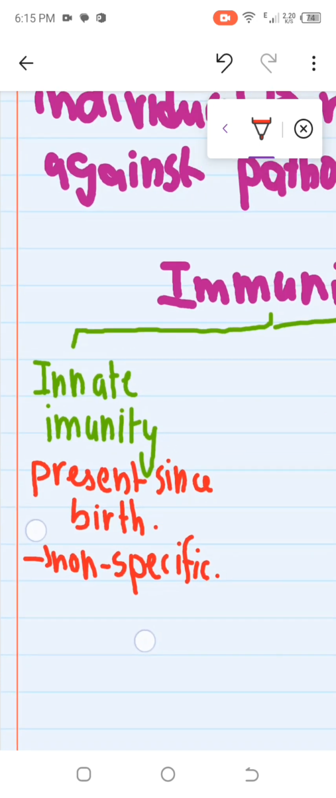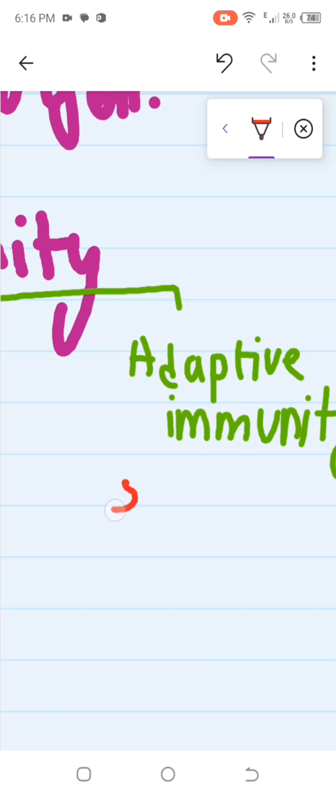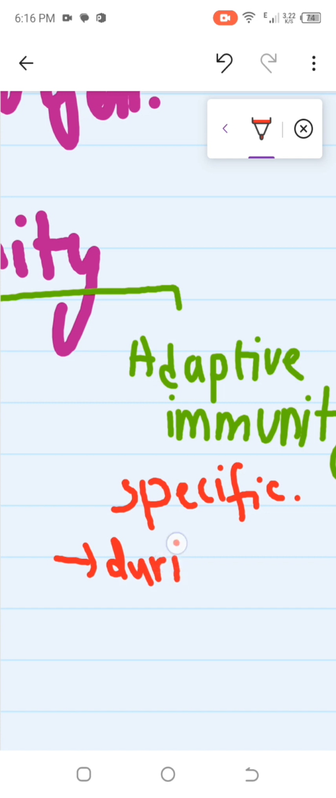Adaptive immunity is the other way around: it is specific. It will kill the target cells. It is specific, and it develops during our growth, as we are exposed to different pathogens. So yes, during our growth.